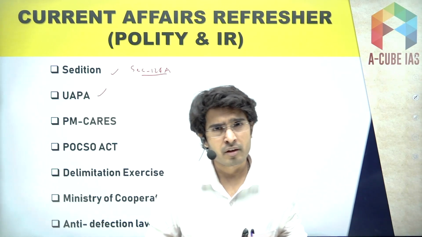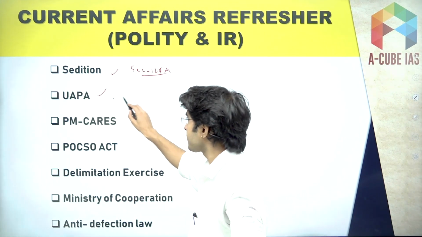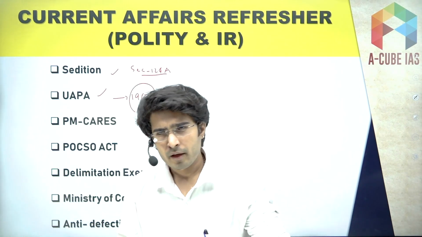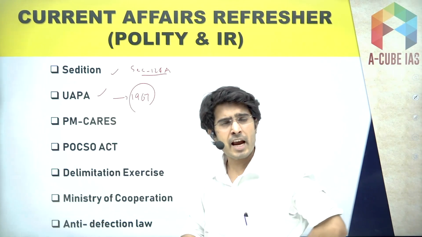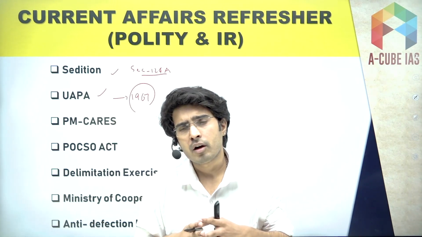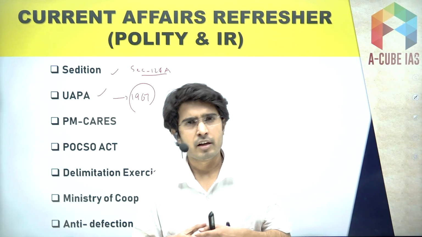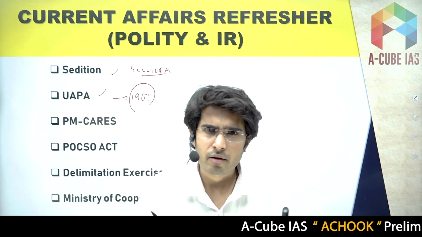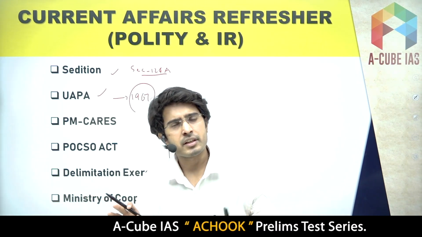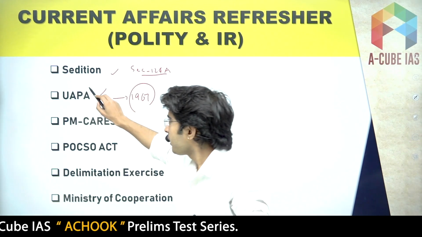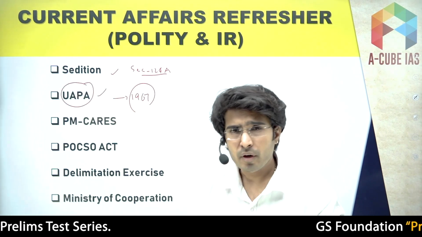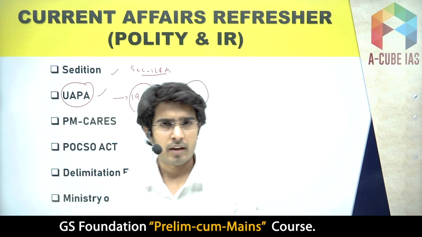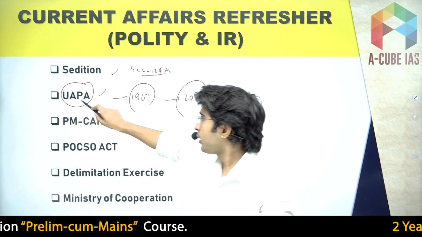It was also in news. Okay, remember it was enacted in 1967, and after that several times it was amended. So this particular act actually declares unlawful associations as illegal. It means some associations which are trying to attack the sovereignty and integrity of our country can be declared as illegal under UAPA. And remember it was amended in 2019, and now individuals can be declared as terrorists under UAPA.